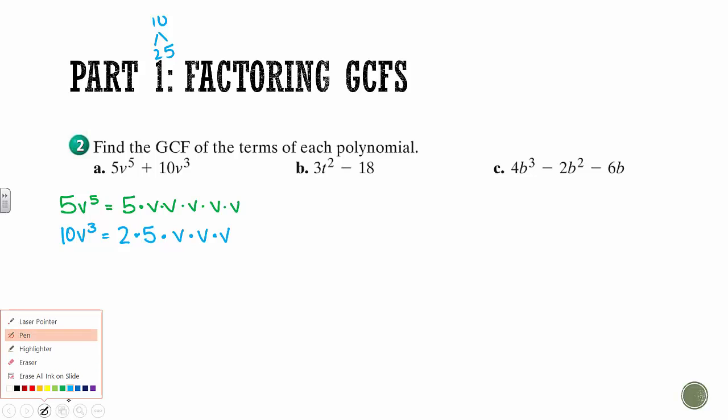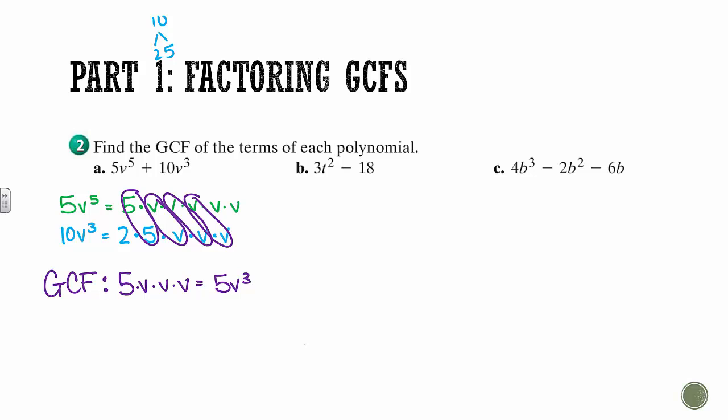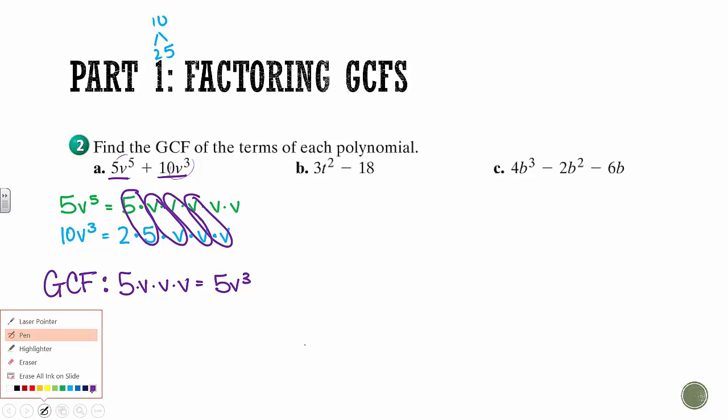So the greatest common factor is the biggest thing that they have in common. So they both have a 5. They both have 1, 2, 3 v's. So if we simplified this, their greatest common factor would be 5v cubed. If you come back up here, you can kind of see that from what we started with. 5 and 10 both have a 5 in common. This one has 5 v's and this one only has 3, so they both have 3 v's in common. Let's try the next one.